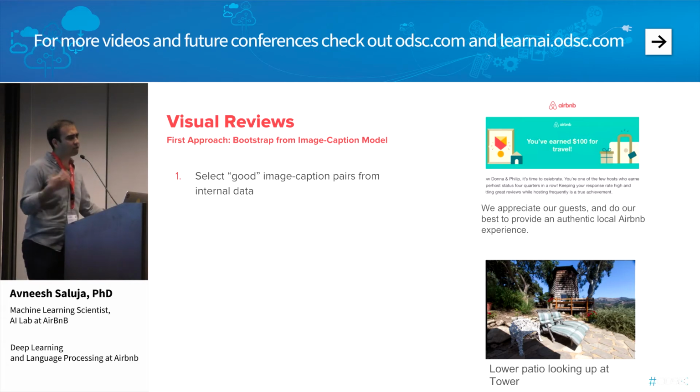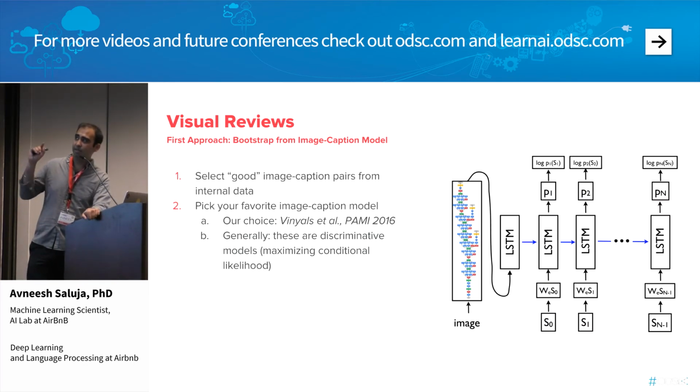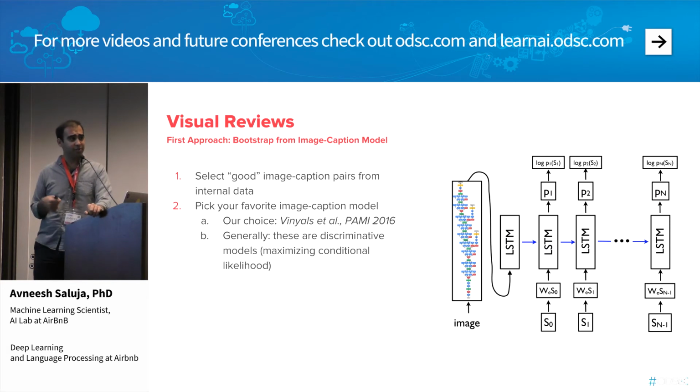So we implemented a number of heuristics to filter through a bunch of our image caption pairs and figure out which ones are good image caption pairs, and threw away the bad ones. Then you can pick your favorite image caption model. The choice that we used was essentially the paper from PAMI 2016, the Show and Tell model. There have been subsequent improvements, for example the Show, Attend, and Tell model. In fact, because the initial results weren't so good, we implemented a variant of this model that is pretty much a stepping stone towards that Show, Attend, and Tell improvement. So basically it adds some kind of attention to it.